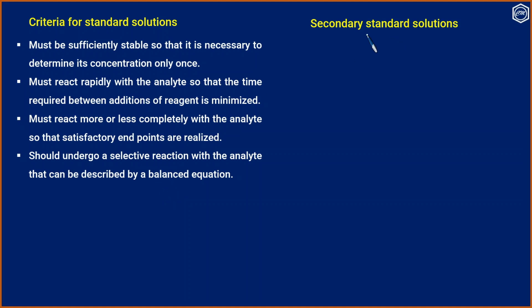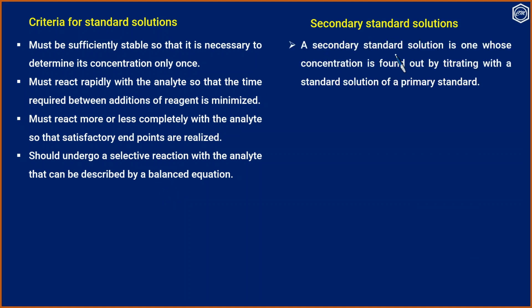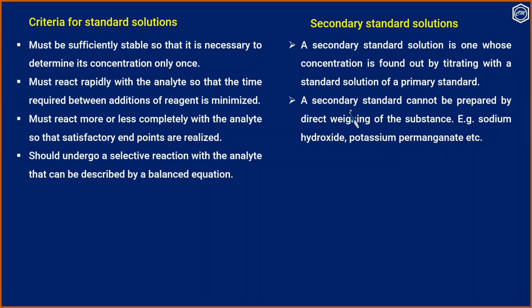Now, secondary standard solutions. A secondary standard solution is one whose concentration is found out by titrating with a standard solution of a primary standard. A secondary standard cannot be prepared by direct weighing of the substance. For example, sodium hydroxide or potassium permanganate.